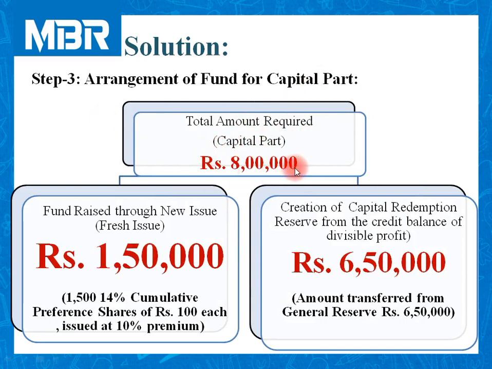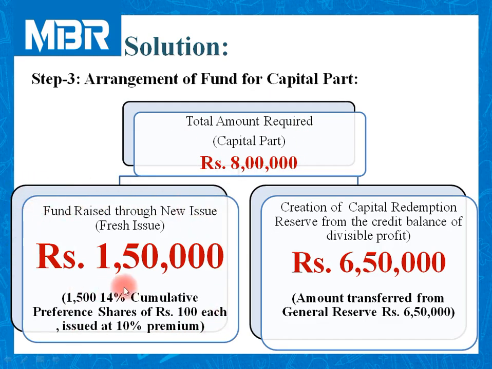Total amount required 8 lakhs. 1,500 14% cumulative preference shares of rupees 100 each issued at premium. This premium is not useful to us to adjust the capital part, because premium is adjusted against RPS redemption premium. So 1,500 shares multiplied by 100 rupees each: the amount collected by the company using the new issue is rupees 1,50,000 out of rupees 8 lakhs.